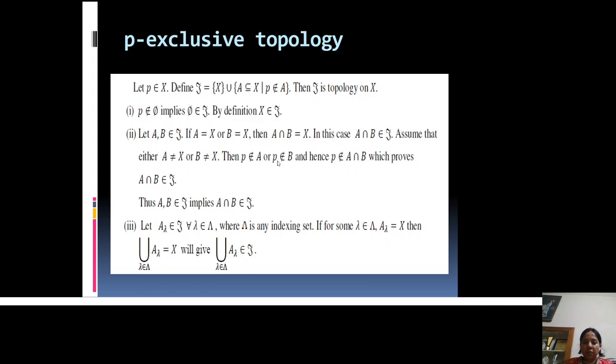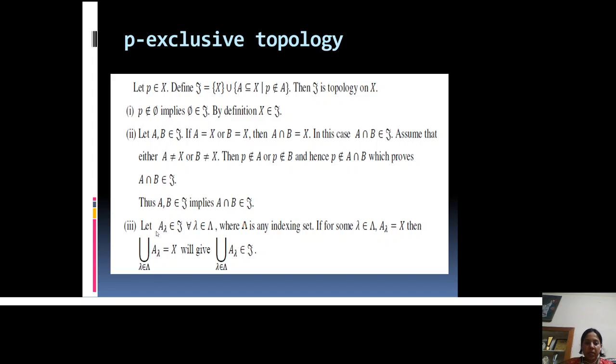So by definition of τ, P doesn't belong to B. If P doesn't belong to A or P doesn't belong to B, then P doesn't belong to their intersection either. It means A intersection B belongs to τ. Hence the second property is satisfied.